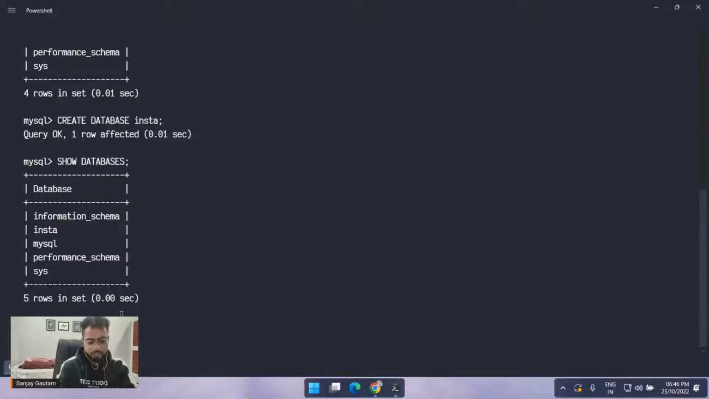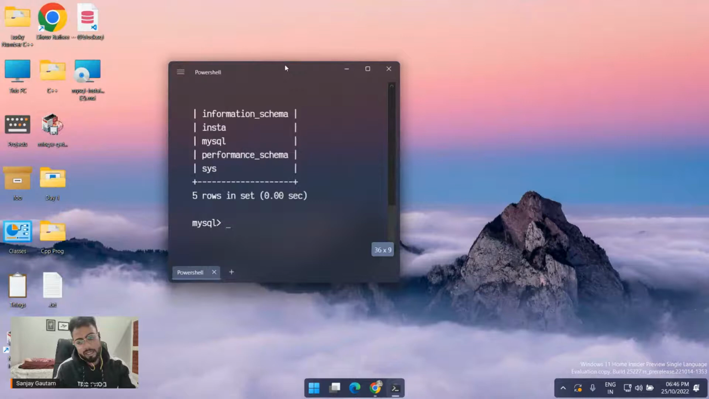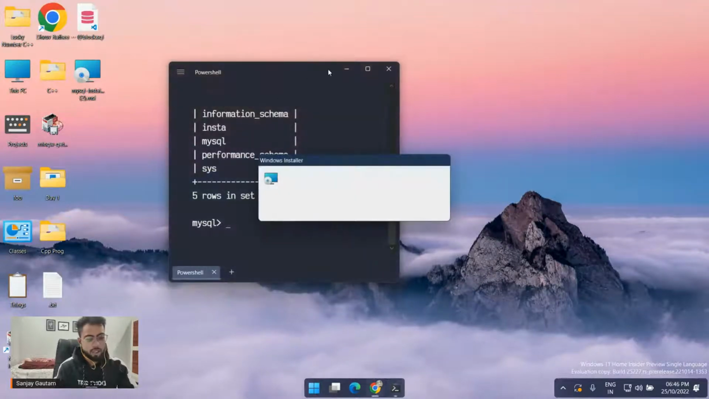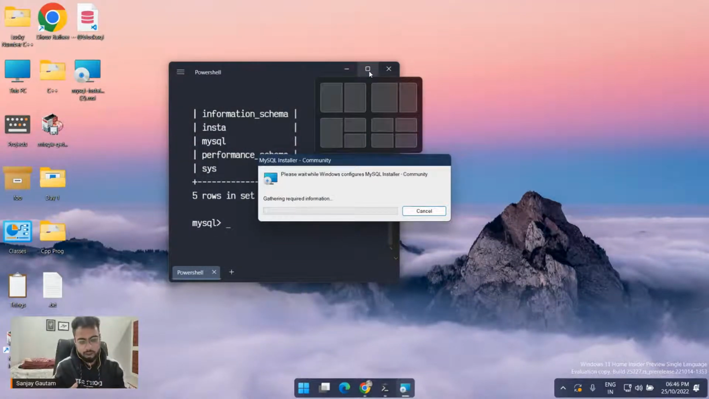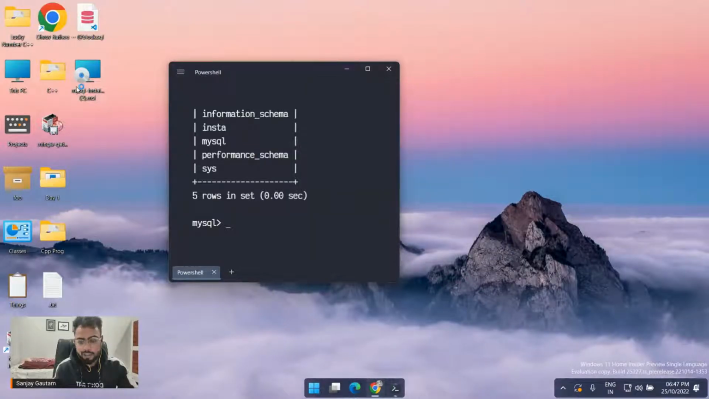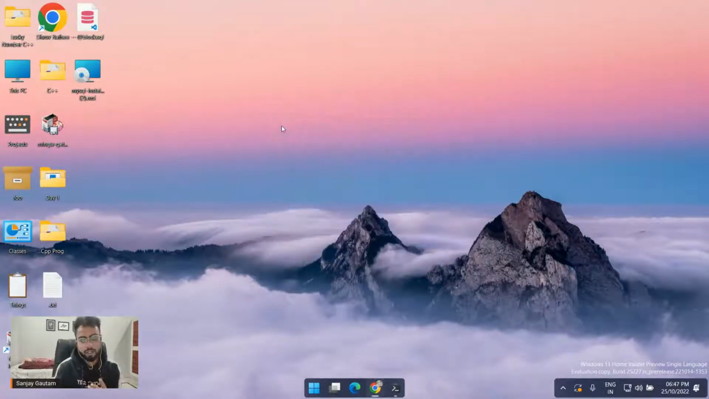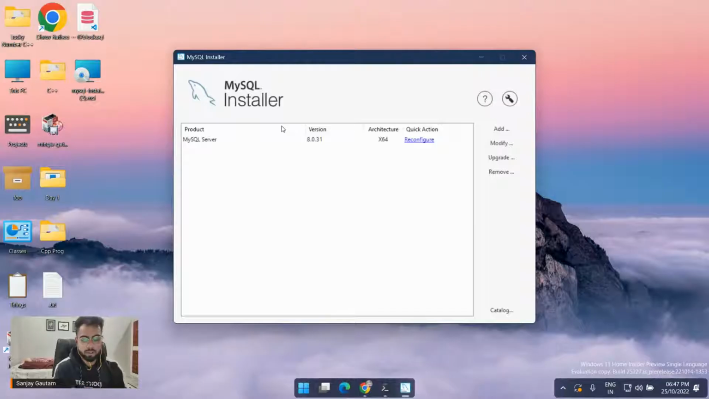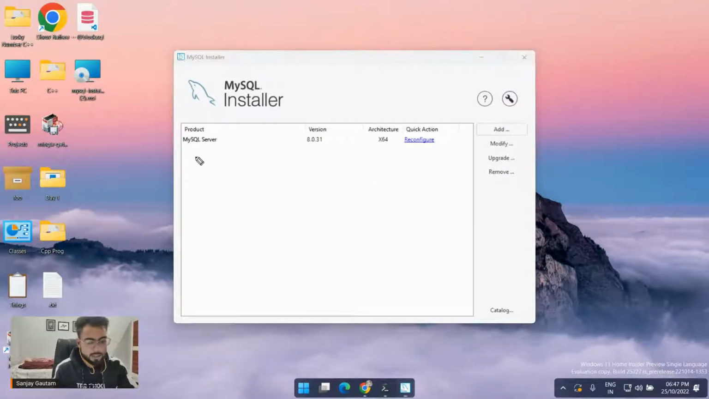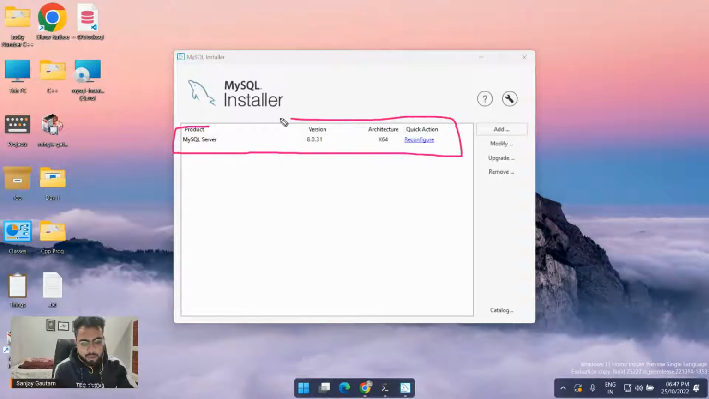Before going further, I just want to install a GUI as well. So again, just open this installer here. This time you will see a slightly different screen. It will show you the list of possible software. Right now we have just installed the MySQL server here. It's showing us that you have just installed this MySQL server.